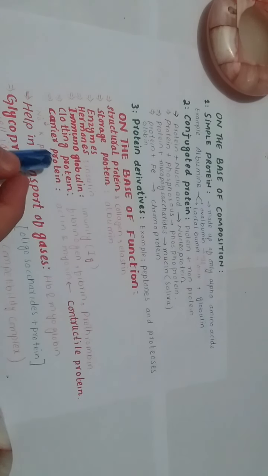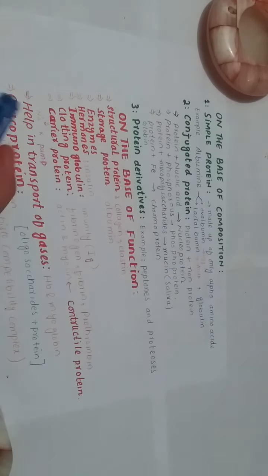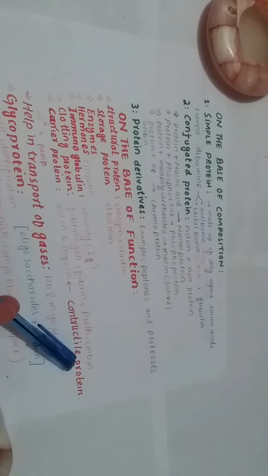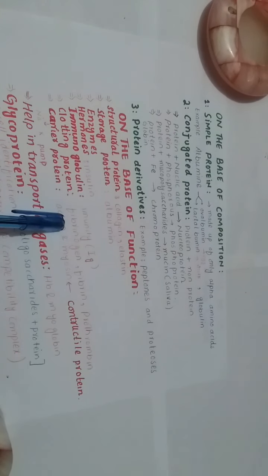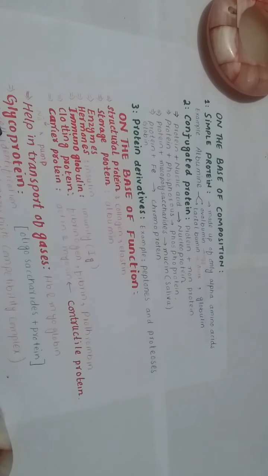Carrier proteins, like the sodium potassium pump, are involved in carrying a substance from one place to another and help in transport of gases, like hemoglobin and myoglobin. Contractile proteins like actin and myosin. Glycoproteins, which are oligosaccharide plus protein, help in cell identification. MHCs, major histocompatibility complex.